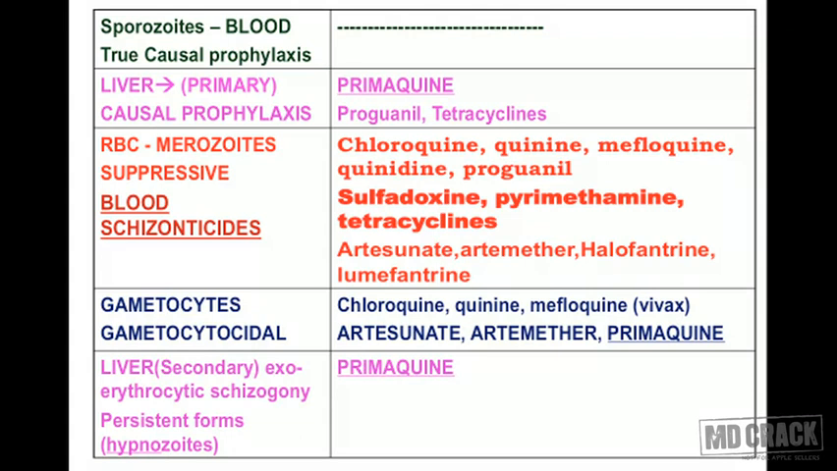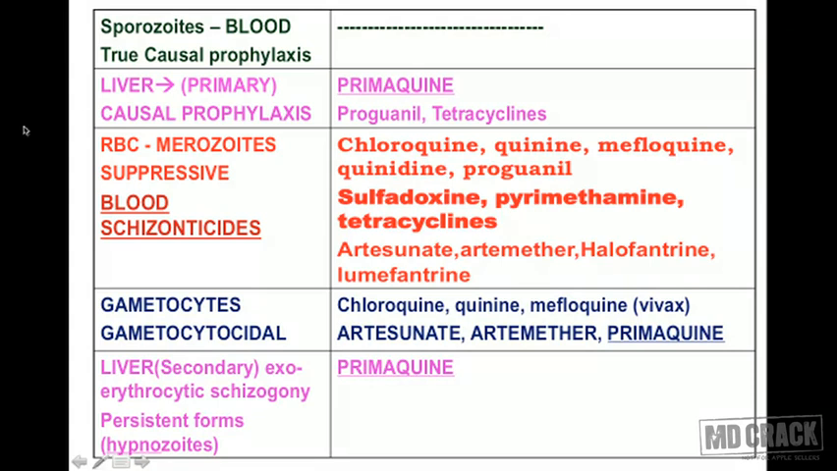After this, the third line is also useful in resistant and severe malaria, and these are artesunate, artemether, halofantrine and lumefantrine. So all these drugs are able to inhibit the RBC stage and they could act as suppressives. We go to the next stage.